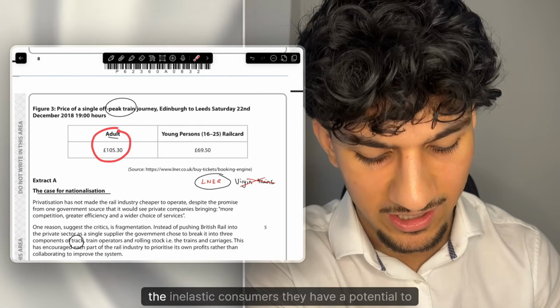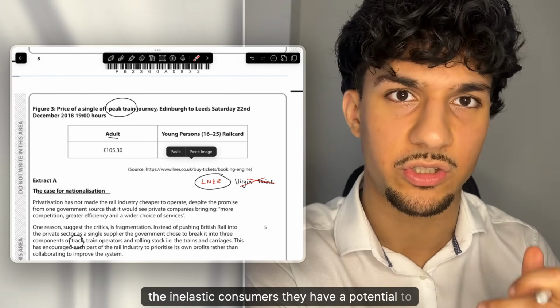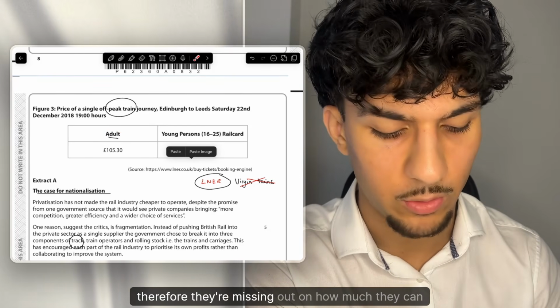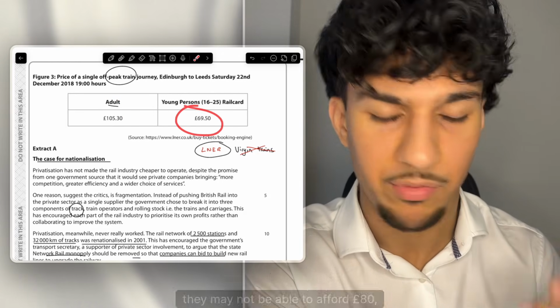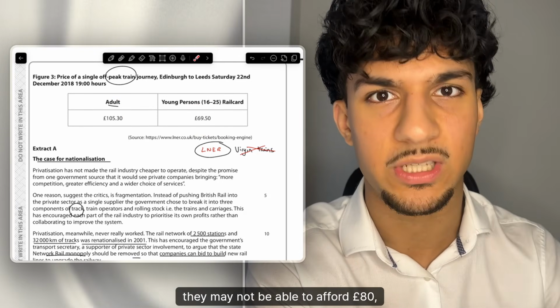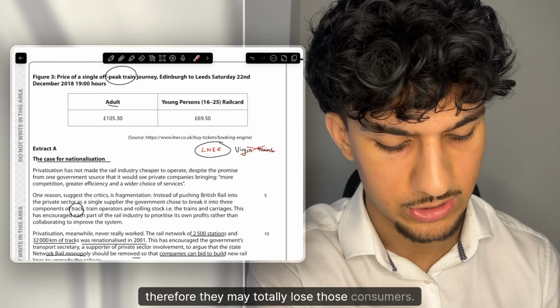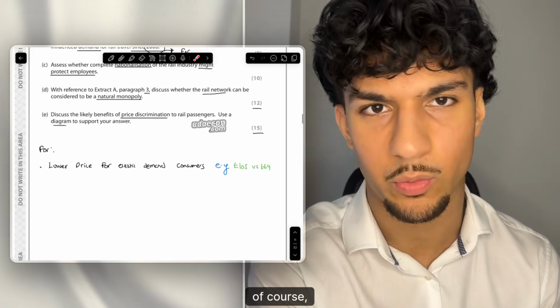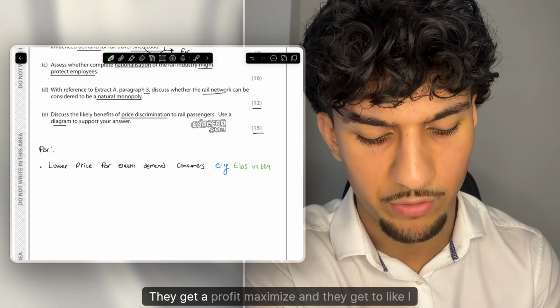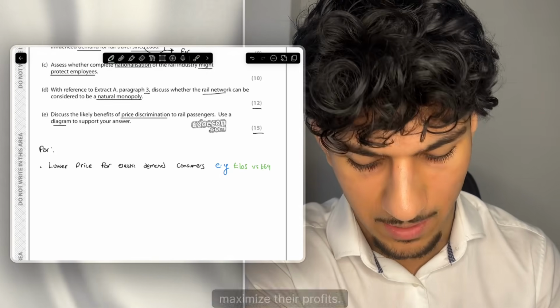Since the inelastic consumers have the potential to be charged more, the firm is missing out on how much they can charge them. And then on the other side of the spectrum, elastic consumers may not be able to afford £80, therefore the firm may totally lose those consumers. So by price discriminating, charging two separate prices, what is the main aim? They get to profit maximise, like I said, maximise their profits.